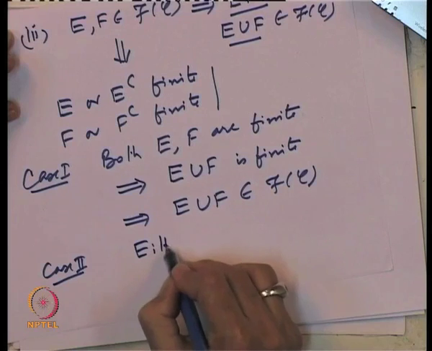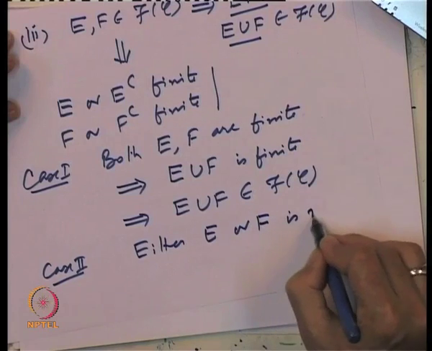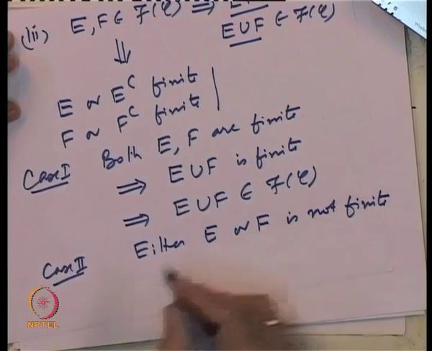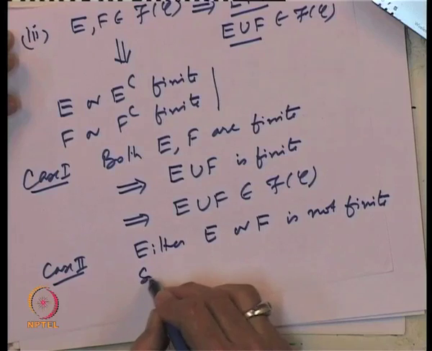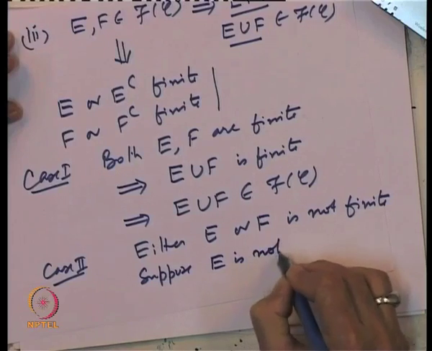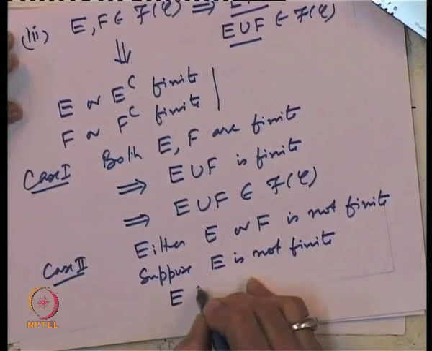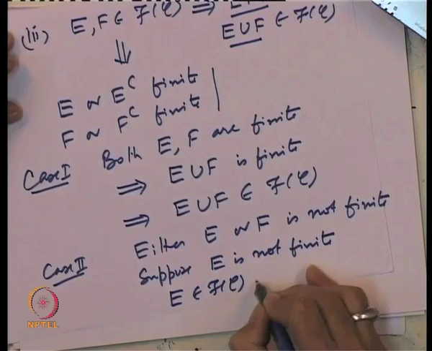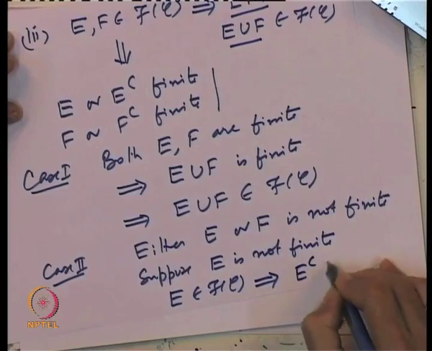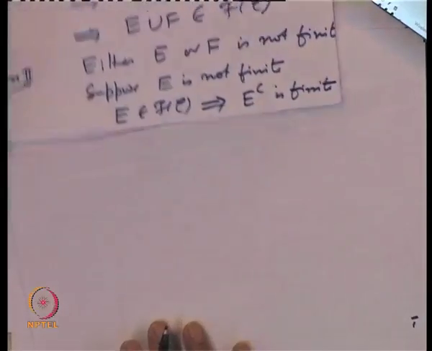Either E or F is not finite. So, let us, for the sake of definiteness, suppose E is not finite, but E belongs to the class f of C. So, that implies E belongs to f of C means E complement is finite. Okay. Now, E complement is finite.